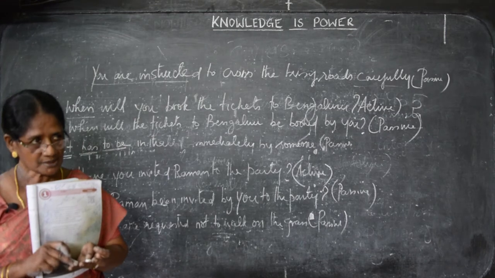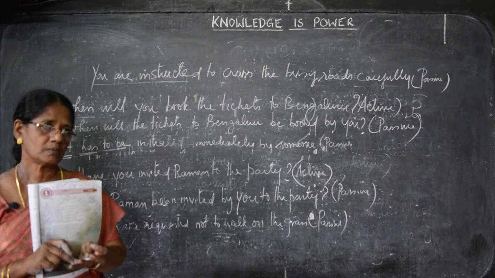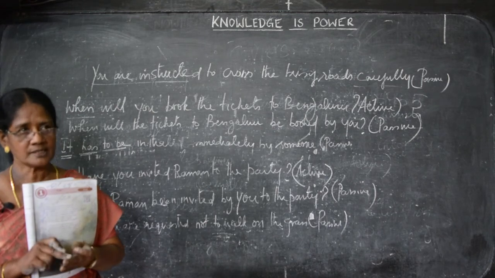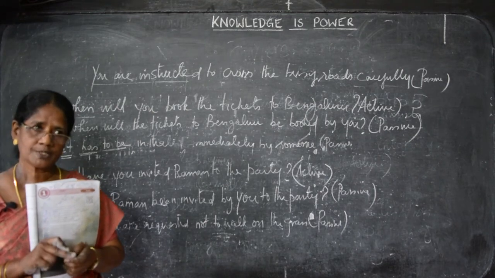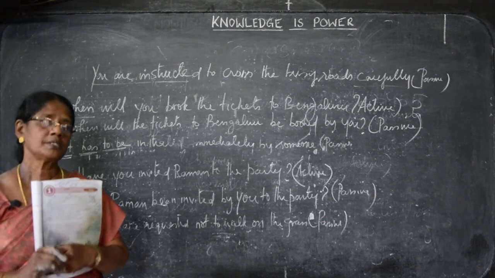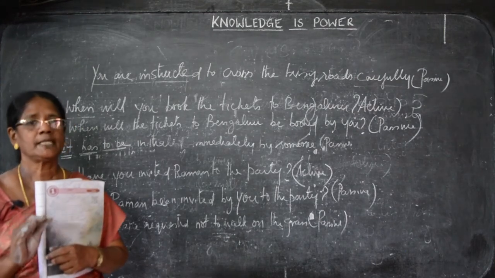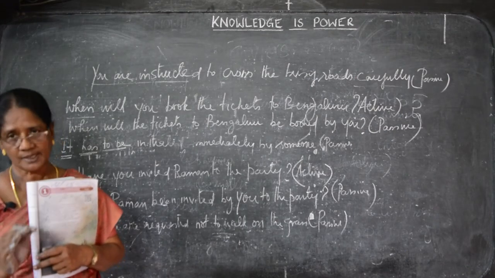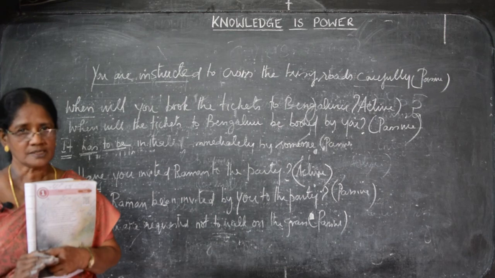What are the statements given, whether it is a question statement, an auxiliary statement, an ordinary statement, a request, an advice, or a command. All this you should go through, and then only you can do passive voice and active voice very successfully. Can you understand, children?